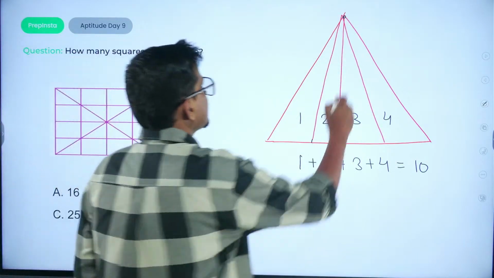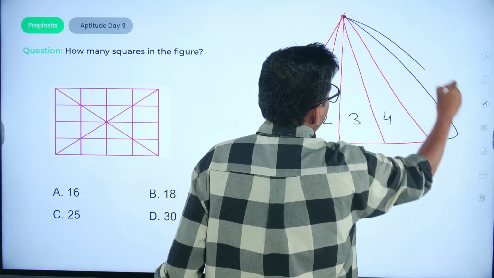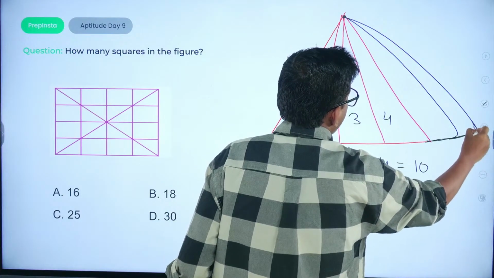Now one more thing, suppose there might be an extension of this particular diagram.